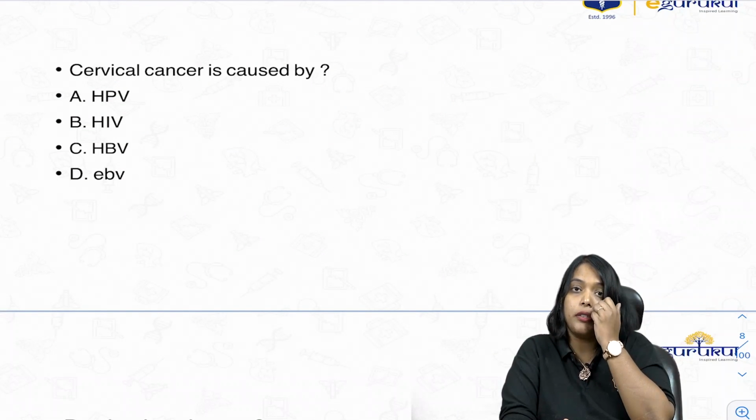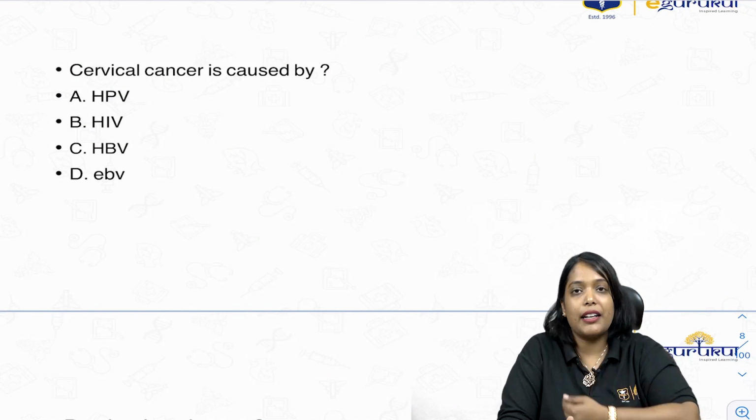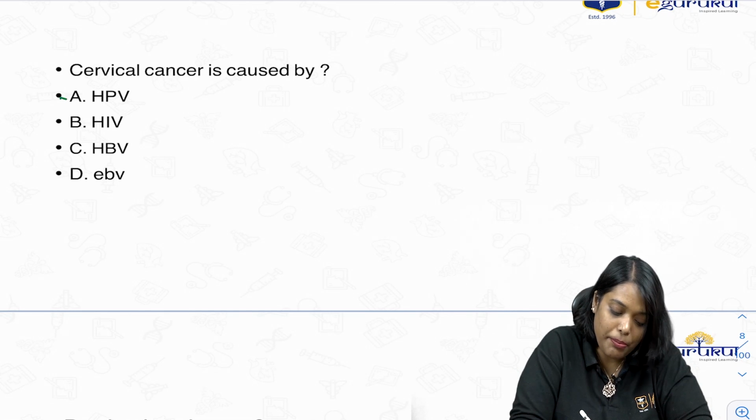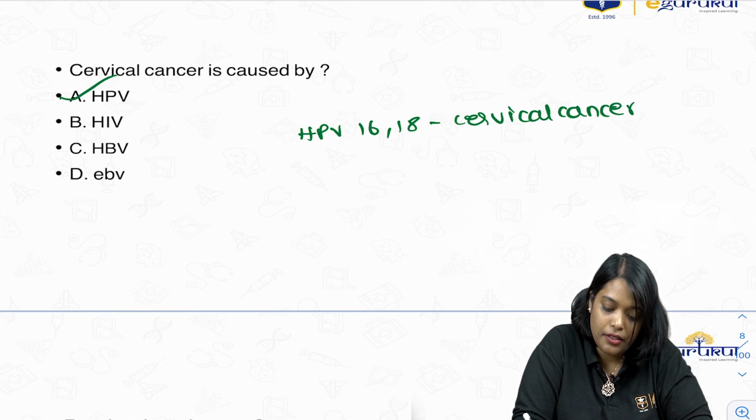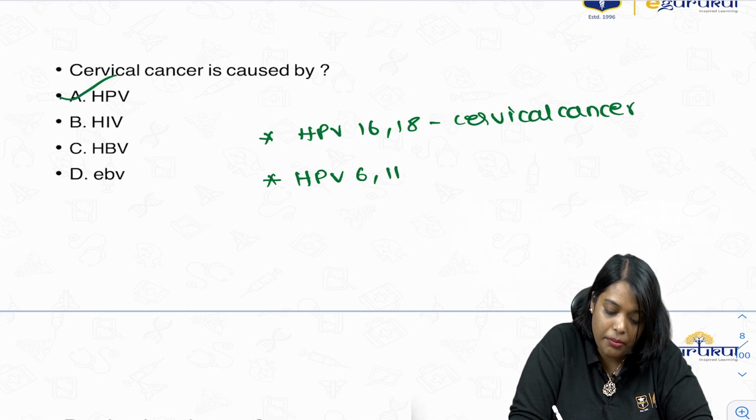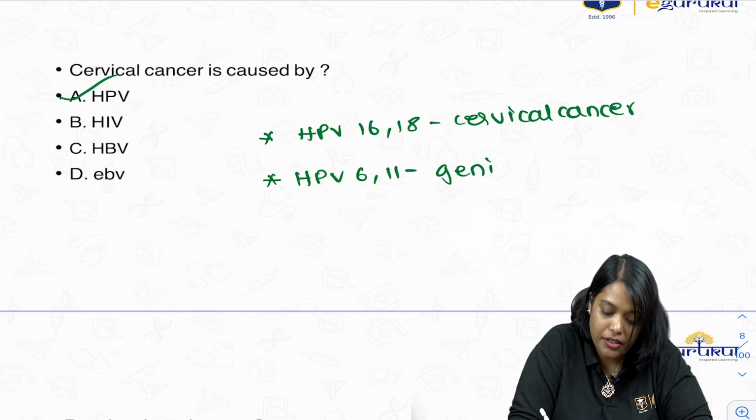Cervical cancer is caused by, so we all know that cervical cancer is mainly caused by human papilloma virus. So HPV 16 and 18 are high risk for cervical cancer. Right? Whereas HPV 6 and 11 mainly causes genital warts.